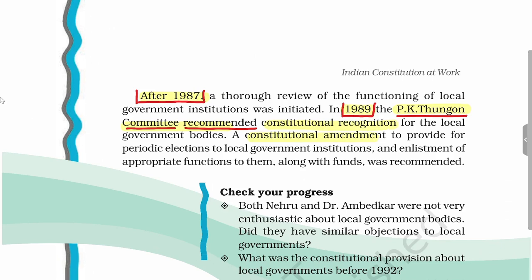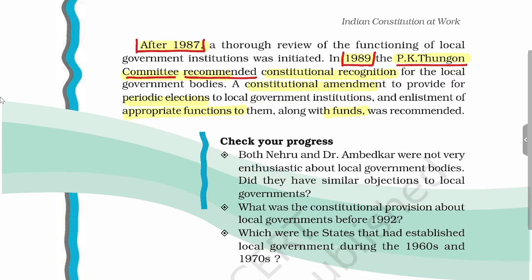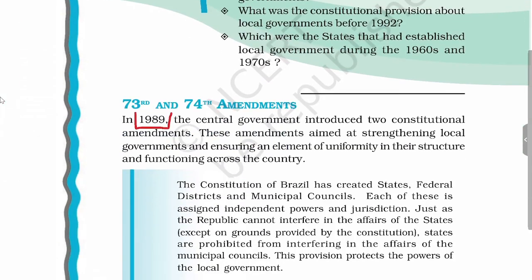If it is done, then there will be periodic elections, unlike earlier. They would be endowed with proper functions, unlike earlier, and given proper funds to perform those functions. So this committee recommended the 73rd and 74th Amendment Act.